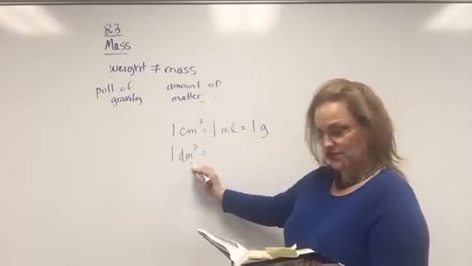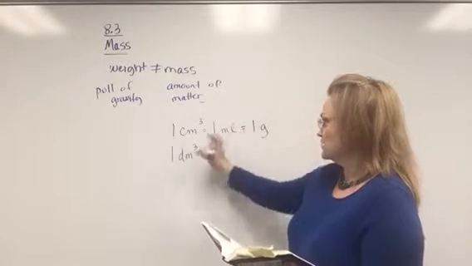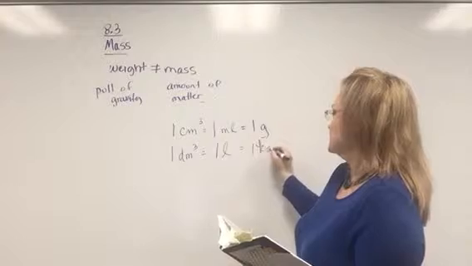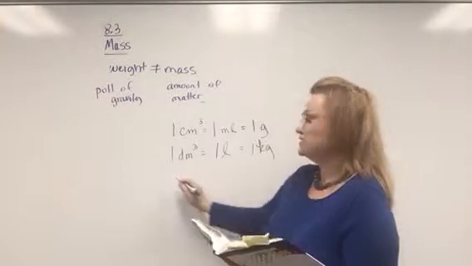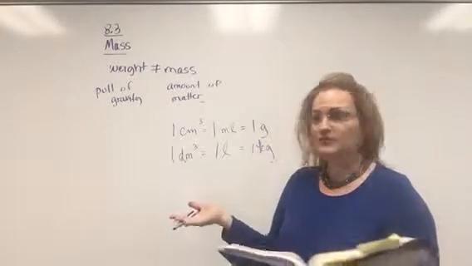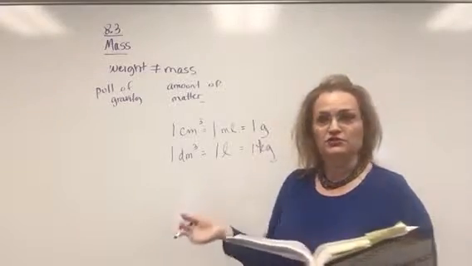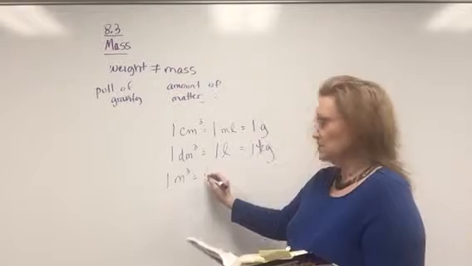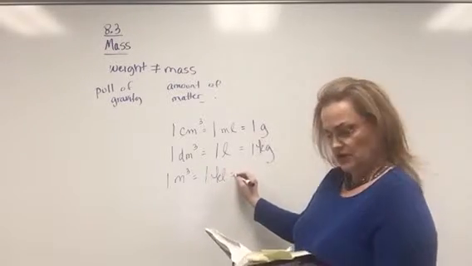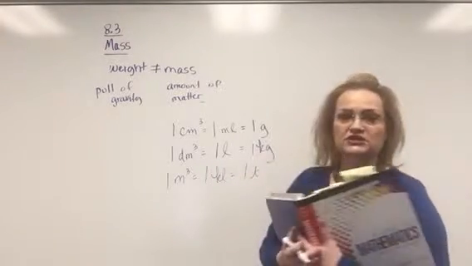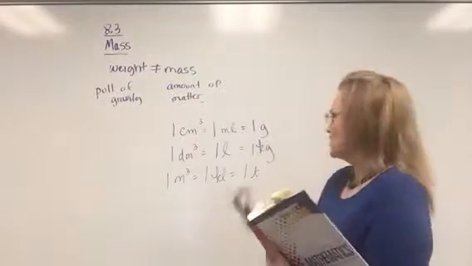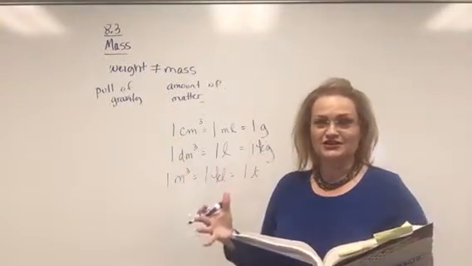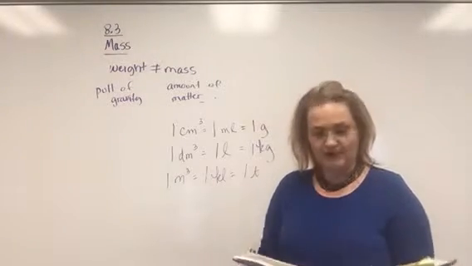All right, and then we can also derive some other measures that are equal. A cubic decimeter holds a liter of water. Again, these were in the last section, but we're adding on how much that weighs, and that is a kilogram. Your liter of pop should weigh about a kilogram, about 2.2 pounds. And then 1 cubic meter holds a kiloliter of water, and that weighs 1 metric ton. All right, so that would be the end of the conversions that you need to remember as we've been going through this chapter.